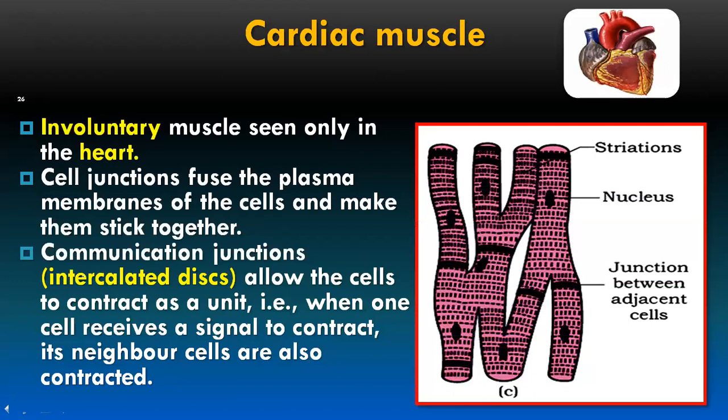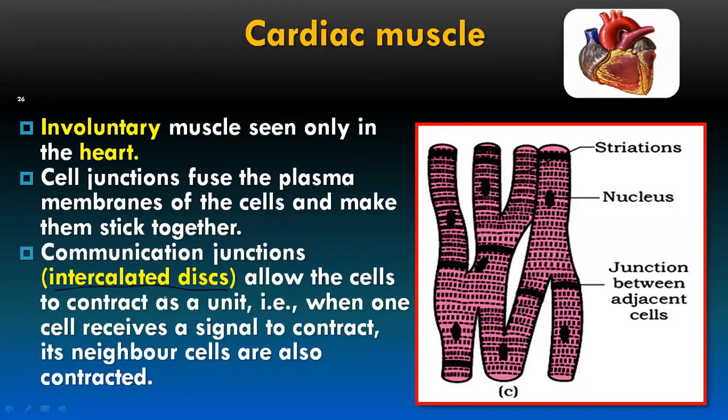So if any one of the cells in our heart receives a communication, that can be transmitted to all other cells. That information, if any one cell is receiving a signal, can be transmitted to all other cells because in our cardiac muscles there is a system called the intercalated disc, to allow the cells to contract as a unit.